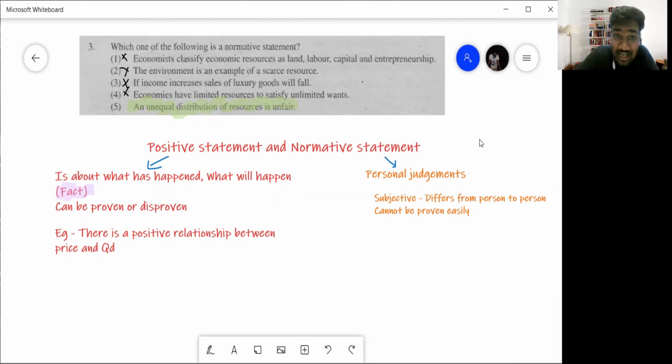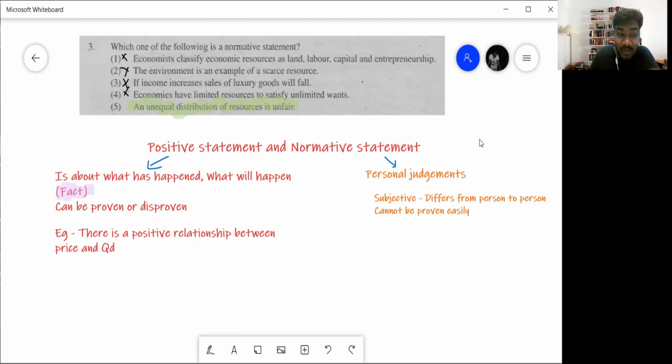So you also can be right, I also can be right. I can say, no, these government workers are also people who have been working hard. They also have families, so let's give them a raise of 10,000. So you will say, no, no, what nonsense. Now, those kind of statements are what we call normative statements. They are personal judgments, right? These kind of statements, you can't say that you're right or I am right. Both of us, according to our opinion, both of us are right. So that is what you call a normative statement. And it is subjective. Subjective means it differs from person to person.